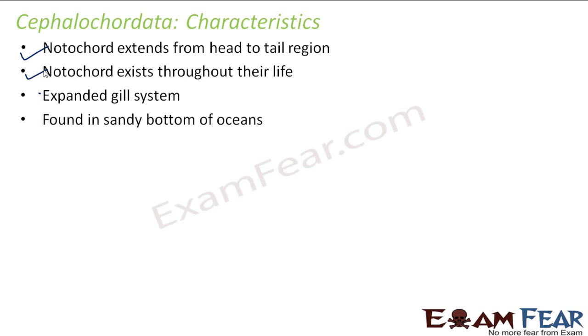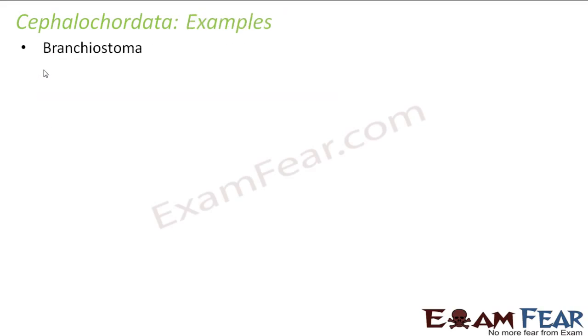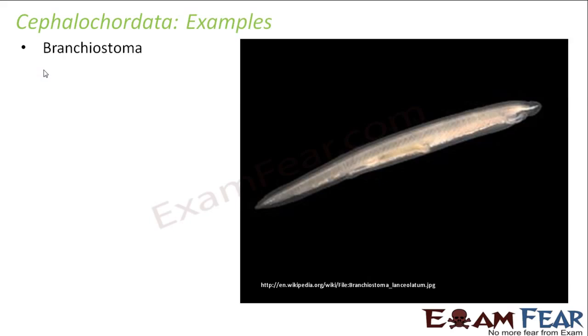Expanded gill system. These organisms are found in the sandy bottoms of oceans. So they are not found in areas where there is a lot of water. Instead, they are found in areas where there is a lot of sand or mud. Example is Branchiostoma. So this is an example of cephalochordata. Now if you look at it from far, it gives the appearance of a fish. It looks like a fish, even though it doesn't have the fins of fishes, or those features which a fish has, but the shape gives a rough image of a fish. So this Branchiostoma is an example of a cephalochordata.